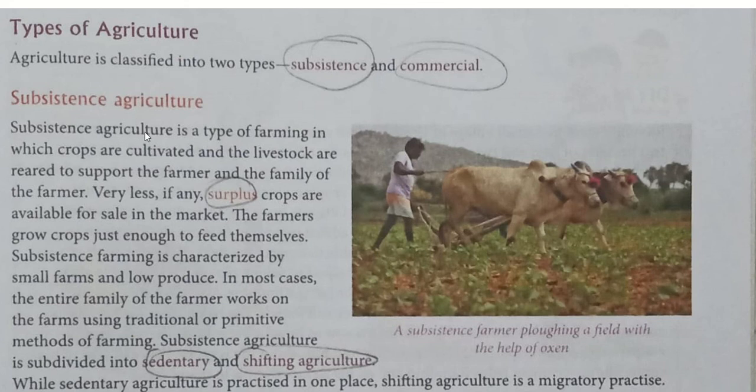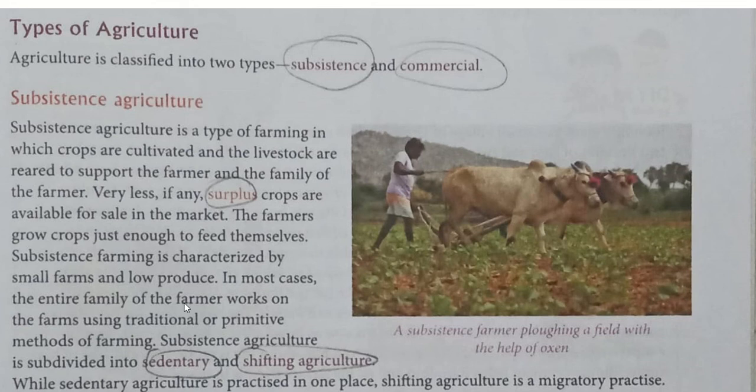Subsistence agriculture is a type of farming in which crops are cultivated and livestock are reared to support the farmer and the farmer's family. Very little, if any, surplus crop is available for sale in the market. The farmers grow crops just enough to feed themselves. Subsistence farming is characterized by small farms and low produce. In most cases, the entire family of the farmer works on the farm using traditional or primitive methods of farming. Subsistence agriculture is subdivided into sedentary and shifting agriculture.